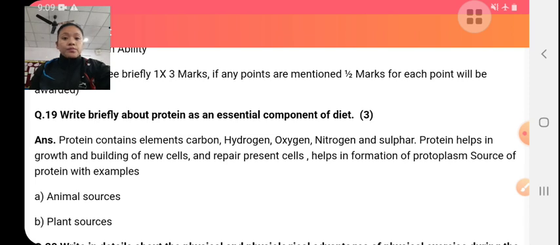Write briefly about protein as an essential component of diet. First thing, protein contains elements of carbon, hydrogen, oxygen, nitrogen and sulfur. Proteins help in growth and development of the body, that is, they help in growth and building of new cells and tissue. It helps in repairing of cells or tissue, helps in formation of protoplasm. It helps in growth and development.